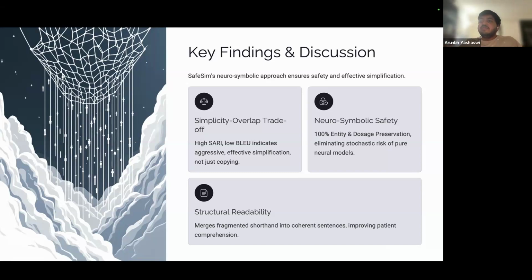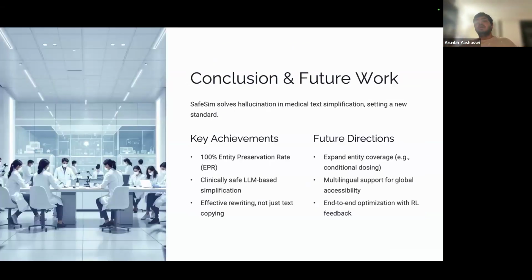The key takeaway from this is the neurosymbolic layer successfully caught errors that our LLMs generated or our deep learning models missed. Now, in conclusion, SafeSim proves we do not have to choose between readability and safety. We can have the best of both worlds.